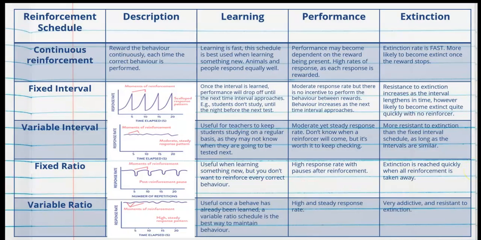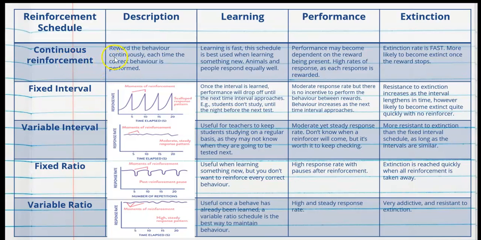This is summarized in this table here. On the left, we have each schedule of reinforcement. We have a description of said schedule. We have the learning that occurs, the performance, and of course the extinction rates. Let's talk about this in more detail.